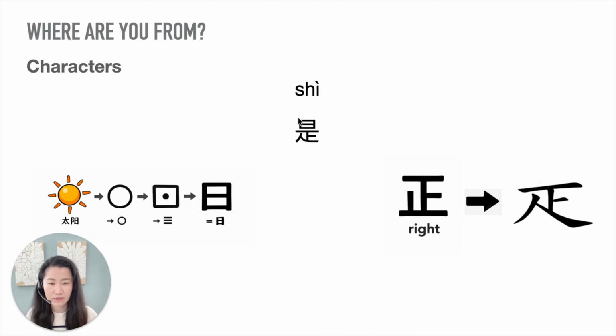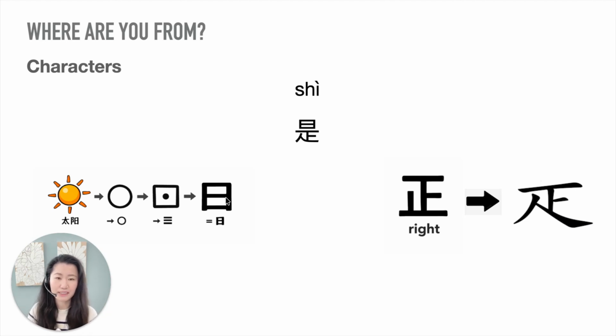So let's see the top part. The top part, this character by itself is pronounced as 日. It's a very formal way to say the sun. So a long time ago, this was a picture of the sun. Then people thought, oh, there is a very, very bright spot in the middle, right? And you probably already realized that in Chinese characters, we don't have any circles. Whenever there is a circle, we change it to a square, okay? But Korean, the other Asian language, they do have lots of circles in their characters, okay? So then later on, the dot became a cross stroke, more stylized, right?